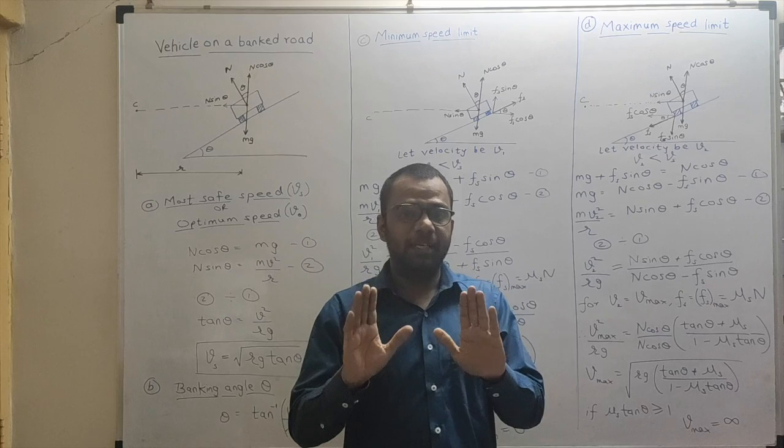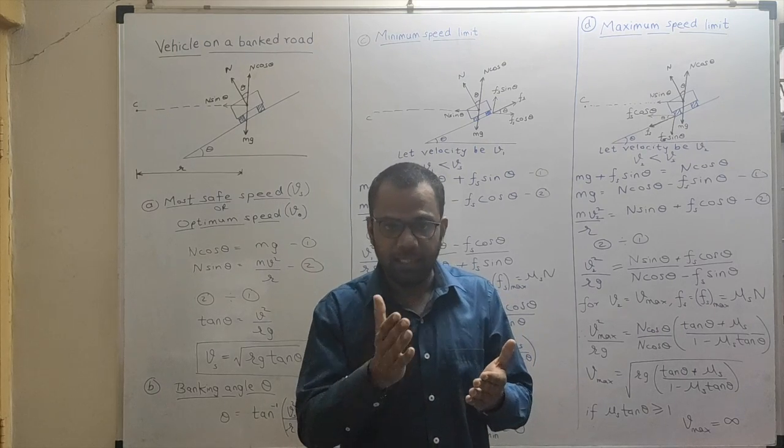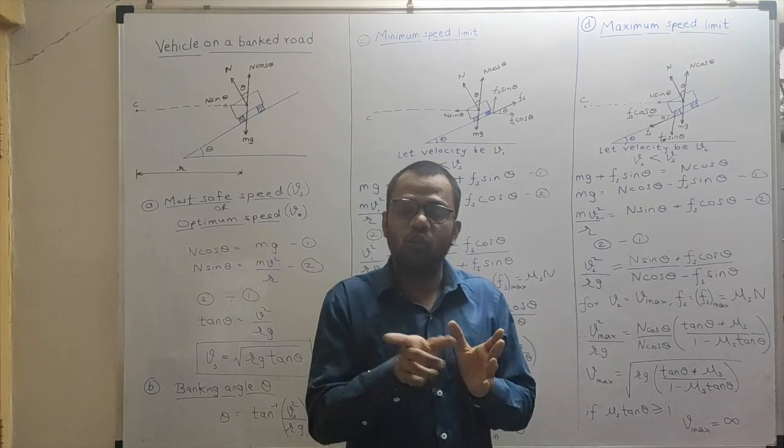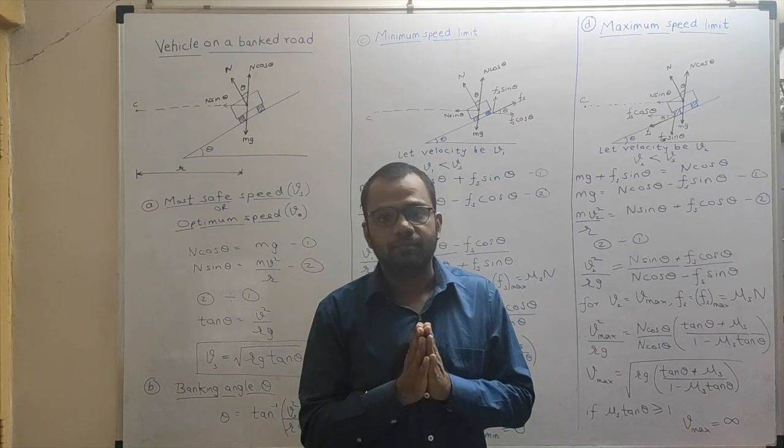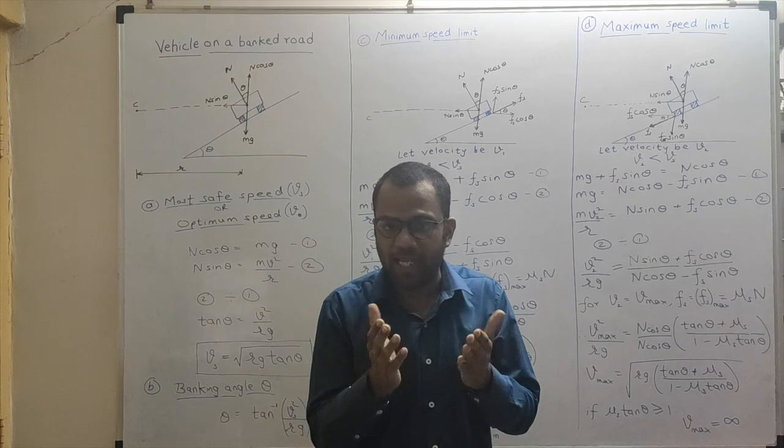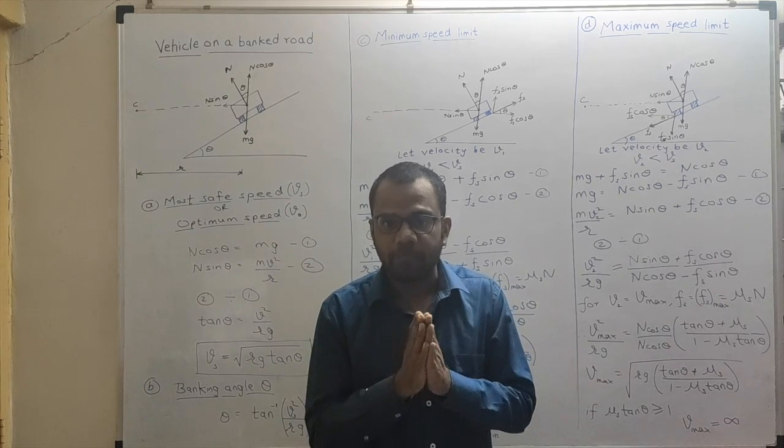That was the maximum speed with which the vehicle can be safely driven, right? If the speed exceeds this speed, then the vehicle will skid away. That means the force of friction won't be enough to keep the vehicle on the circular track. That means there is a limit to which I can drive a vehicle on that road, right?